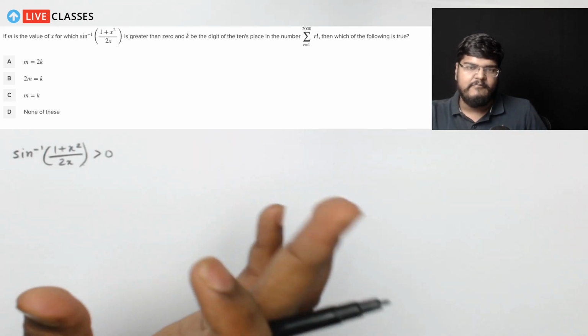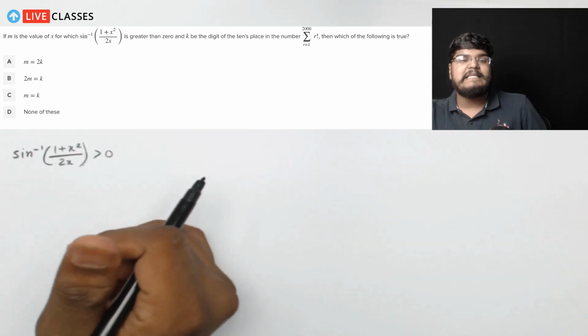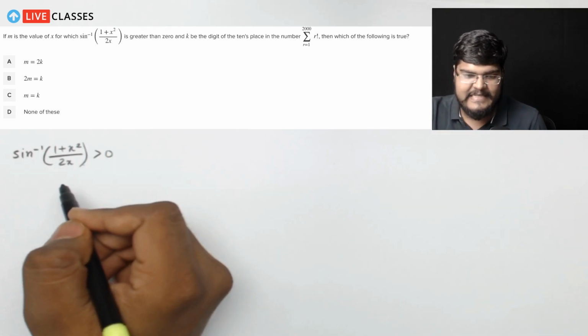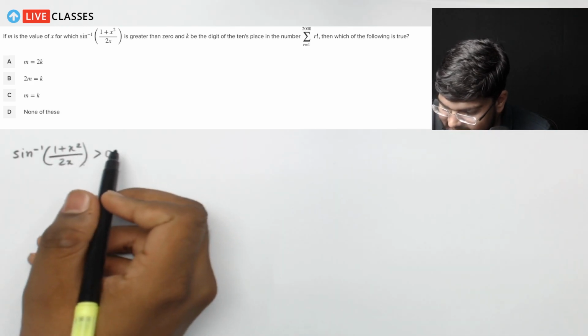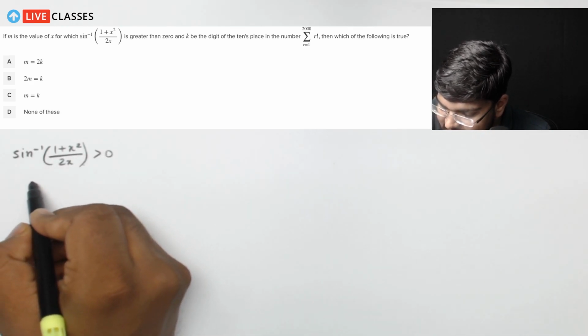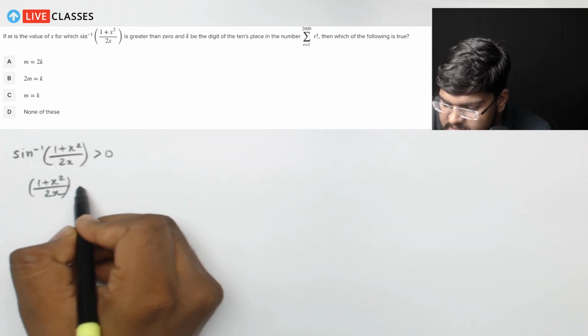And it is from minus pi by 2 to 0 for values less than 0. So for values greater than 0, it is of course going to be a positive value. And if it is a positive value, then I can say that (1 plus x square) upon 2x has to be positive as well.